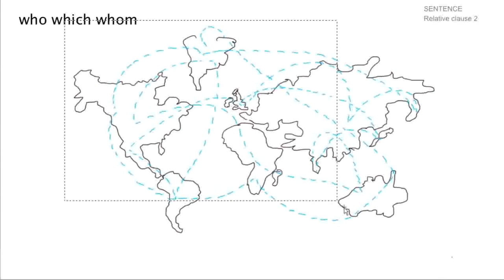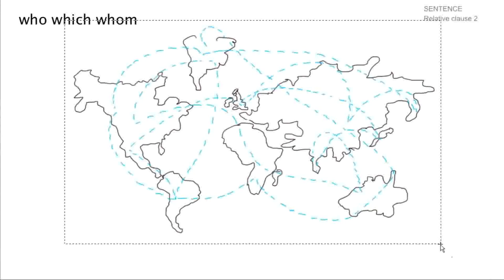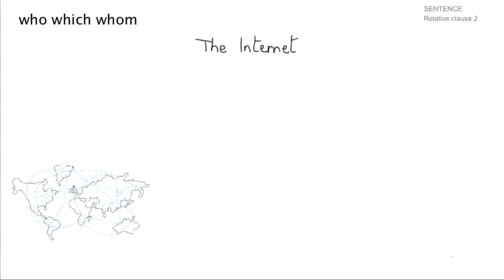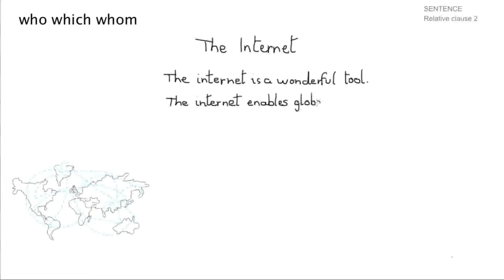Now I'm going to make it a bit smaller and put it in the corner because I need to make some space for some writing. So I'll just grab that whole thing, reduce it in size, put it over in the corner and put the internet up the top there. The internet. Okay, now I'm going to show you 3 sets of sentences. Here's the first pair. I wrote this before. I can't write that fast. The internet is a wonderful tool and the internet enables global communication.